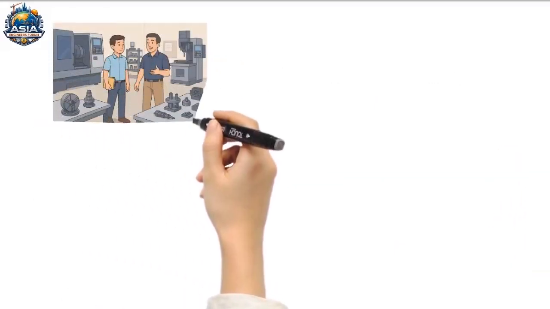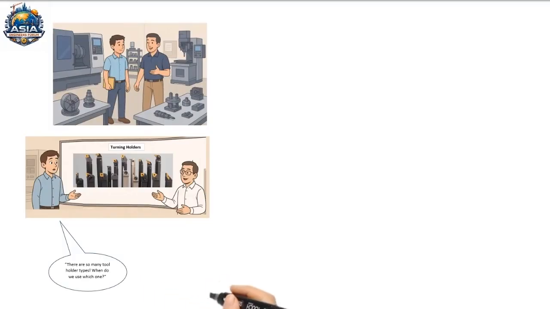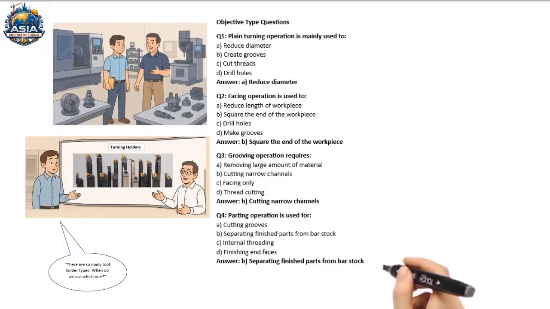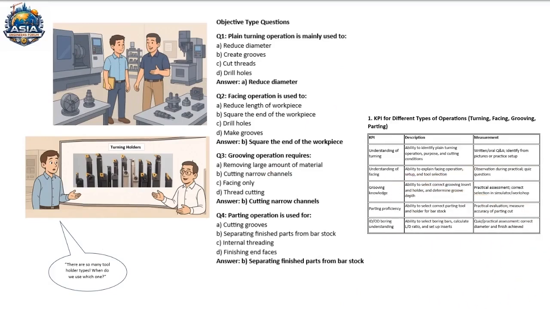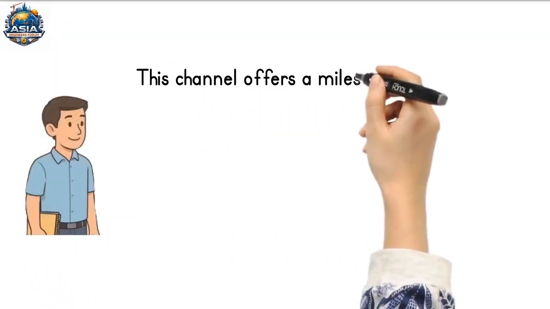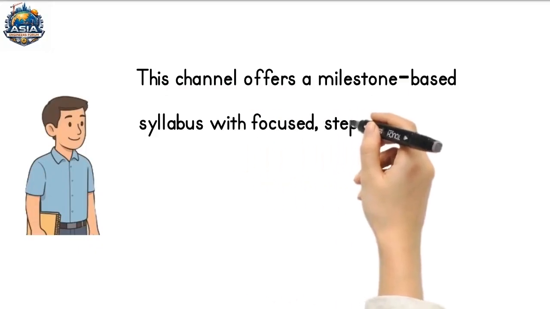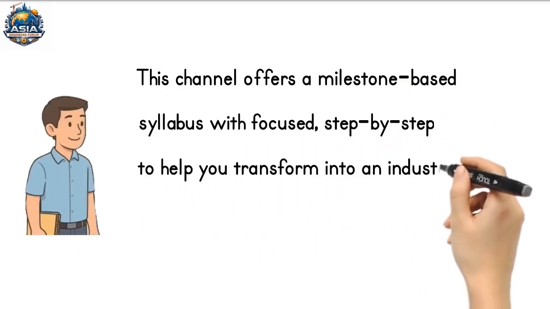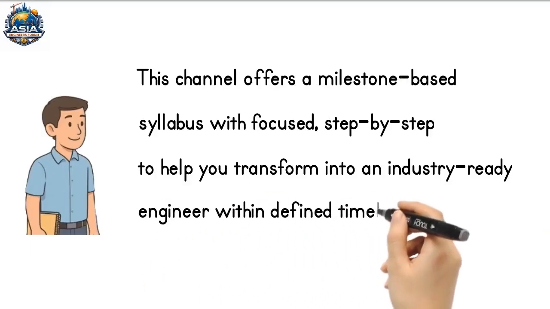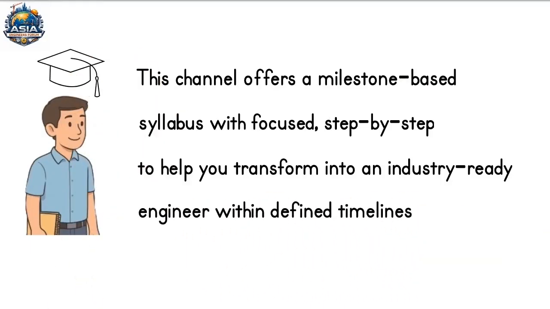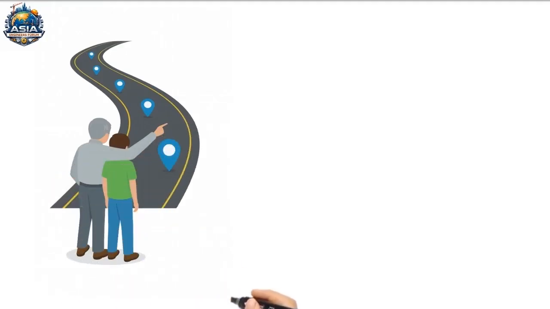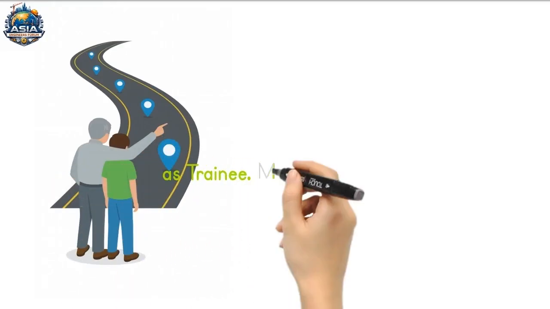This textbook is written in a conversational style to enhance contextual understanding and improve retention among trainees. In addition, it incorporates objective-type questions and topic-specific KPIs to promote effective practice and in-depth learning. This channel offers a milestone-based syllabus with focused, step-by-step learning to help you transform into an industry-ready engineer within defined timelines. Here is the roadmap for progressing from trainee to process lead.